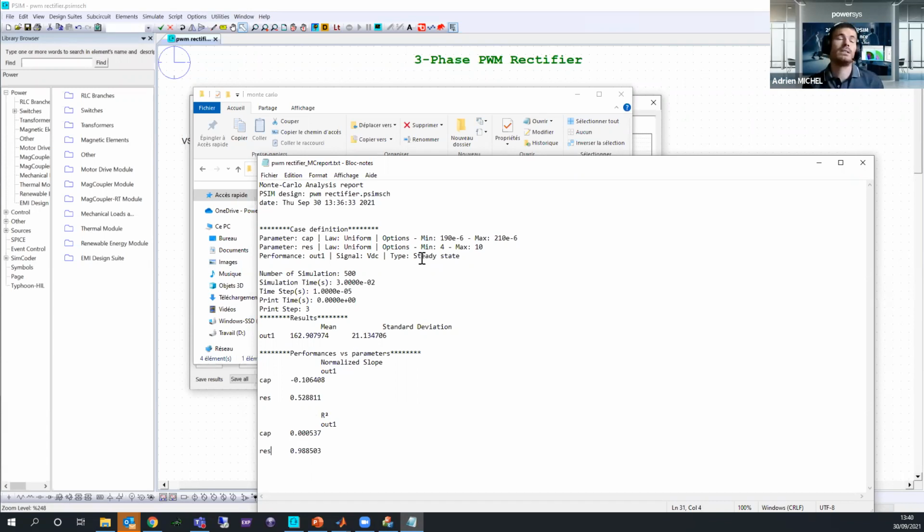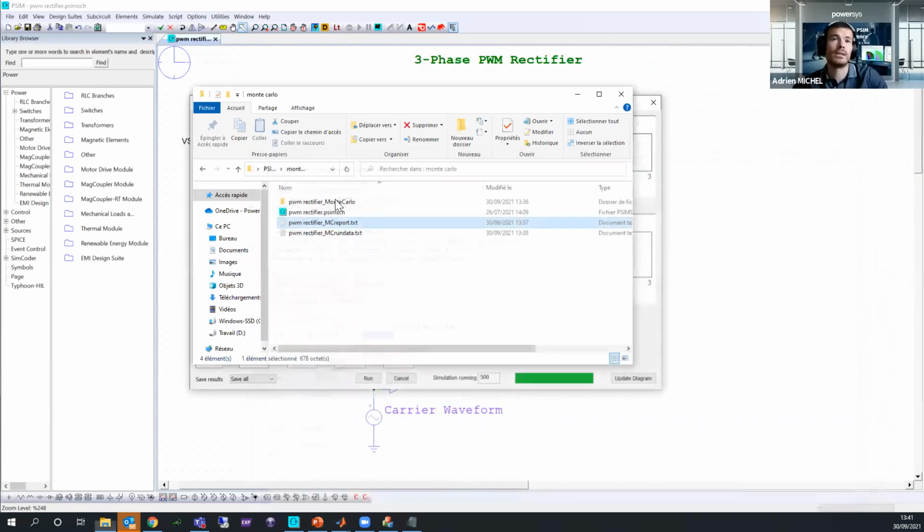If you want to check the steady state, it is fine. You have to take care about the resistance. But maybe if you want to check the current or something else, maybe the resistance doesn't have the same impact. And this is why you need to make a kind of correlation between all the parameters and all your simulation needs. And at the end, you can clearly see if one or two components or more are critical for your simulation. And here you have just the mean of your output voltage, depending on the Monte Carlo analysis, and the deviation value, which are useful when you apply some Monte Carlo analysis.